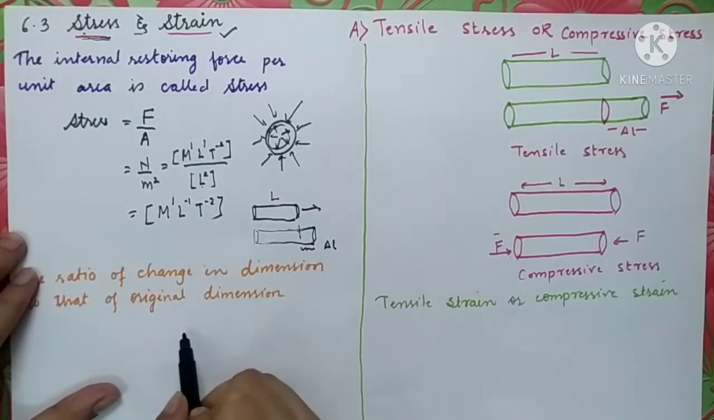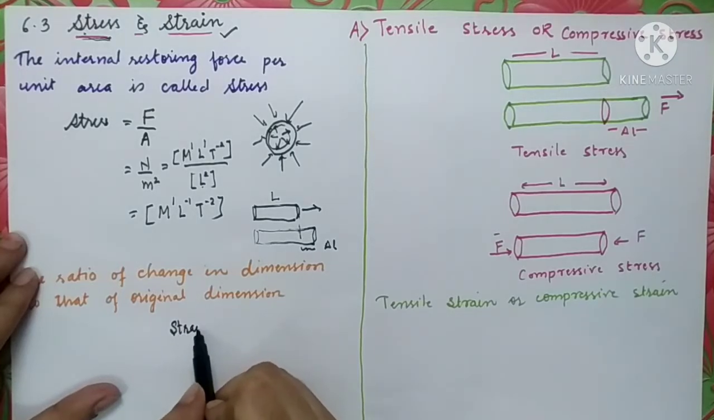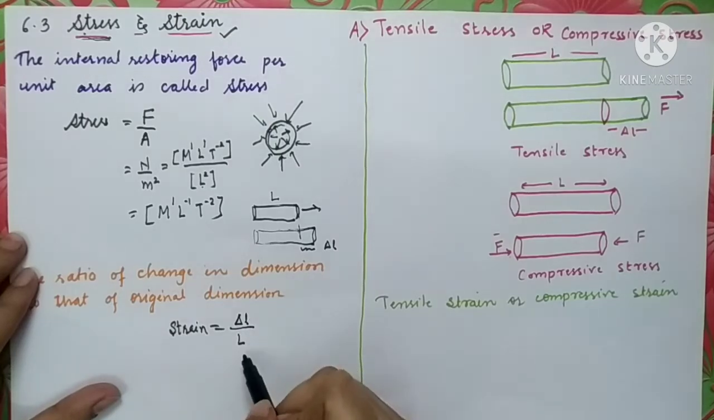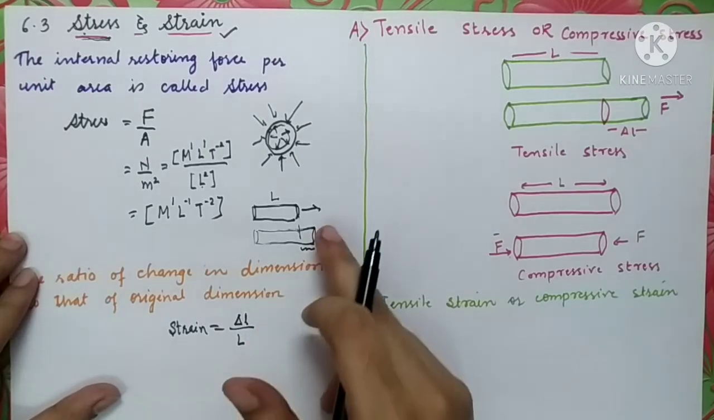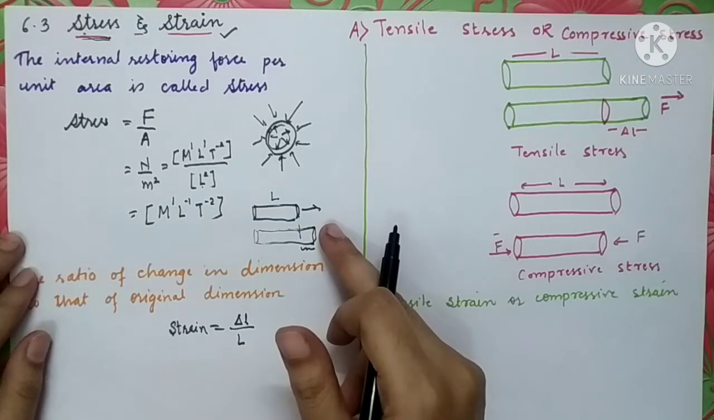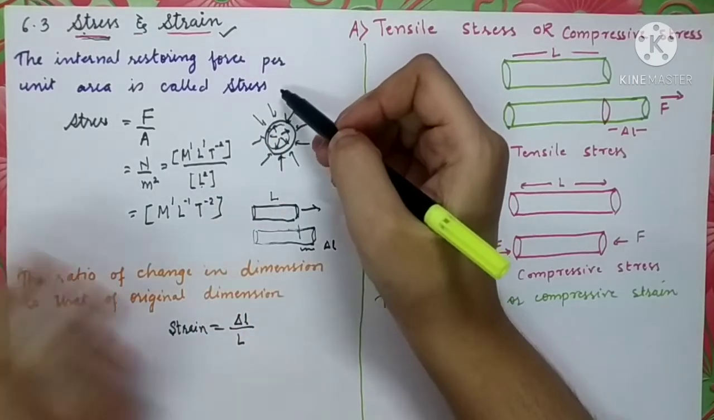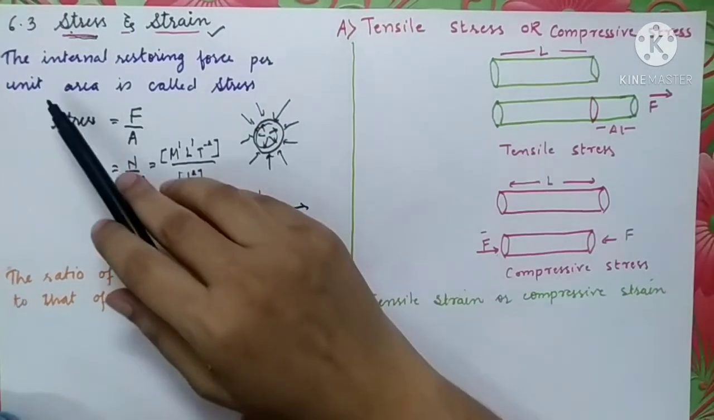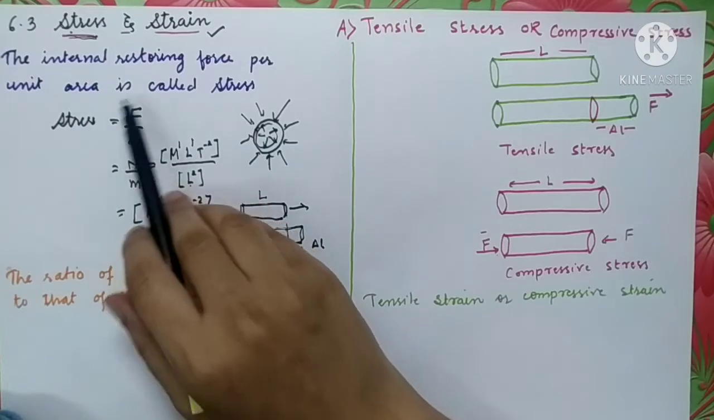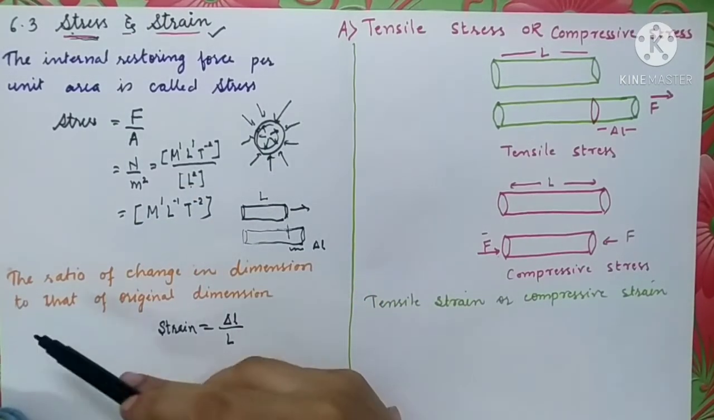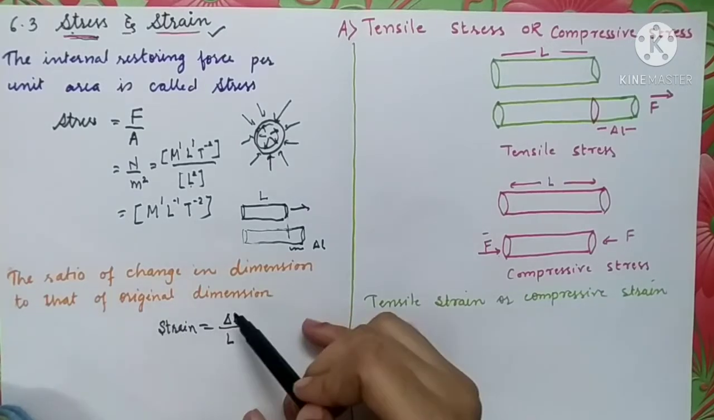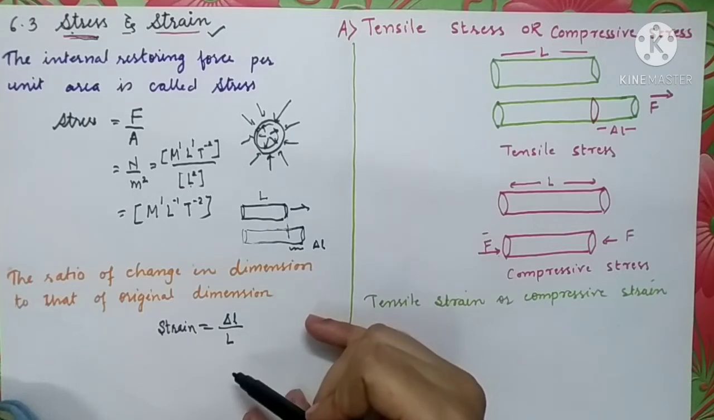At that time, strain, which corresponds to the change in length, will be nothing but delta L upon L, change in length per unit length, because the deformation corresponds to the change in length only. Let us revise these two quantities which are very important for elasticity: the internal restoring force per unit area is called stress, and the ratio of change in dimension to that of original dimension is called strain.